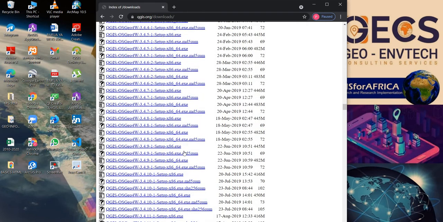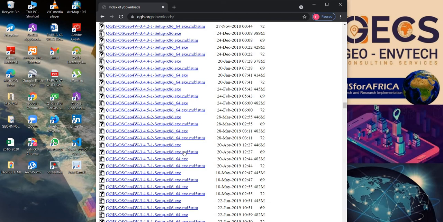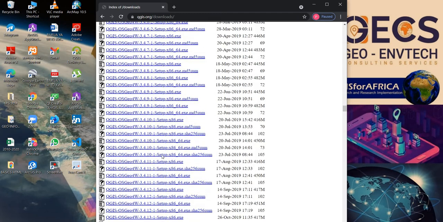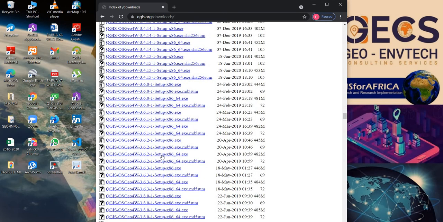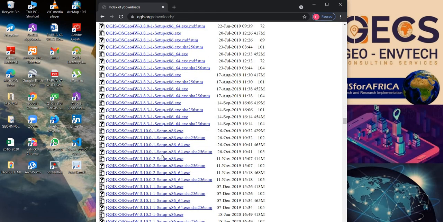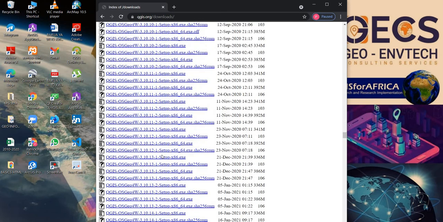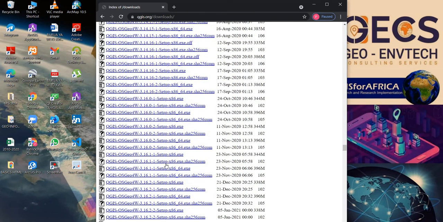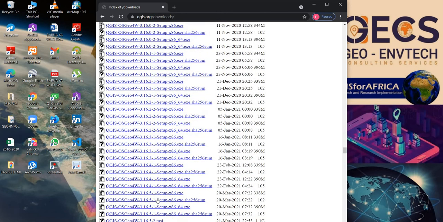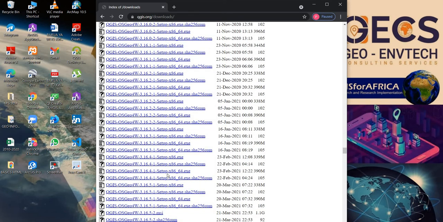Yes, so for our case, as we said, we are going to use 3.16.4.1, and my computer actually works on 64 bit. So this one. From there I just have to double click to initiate the download.